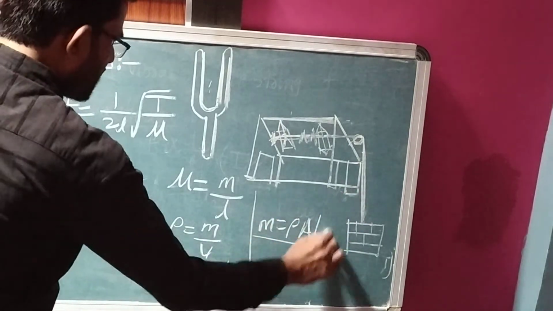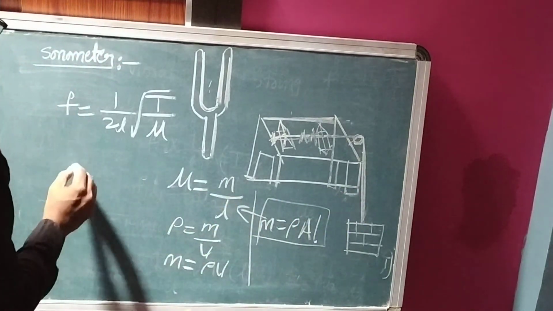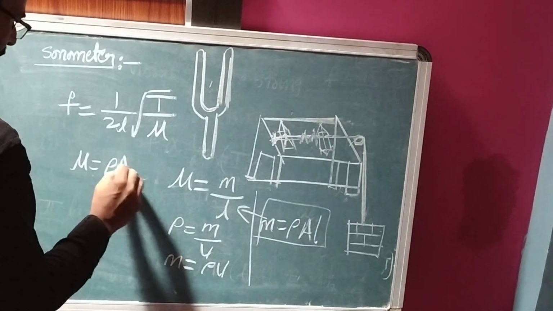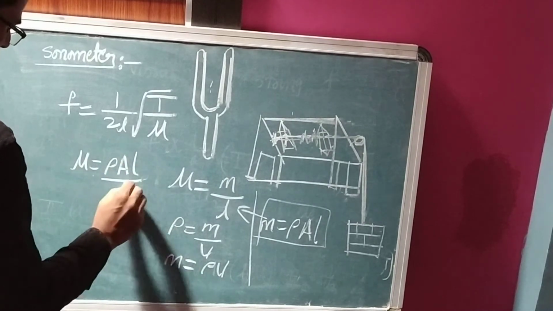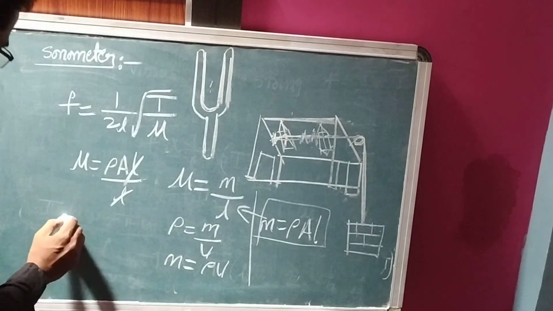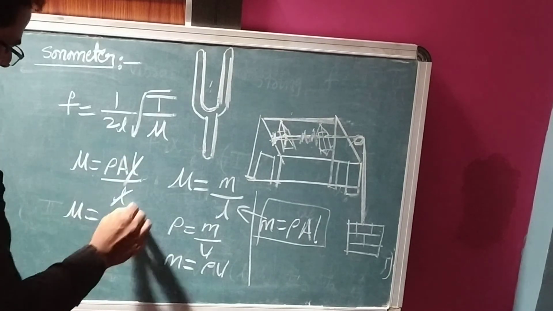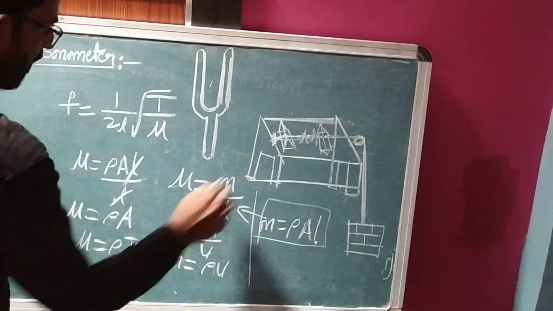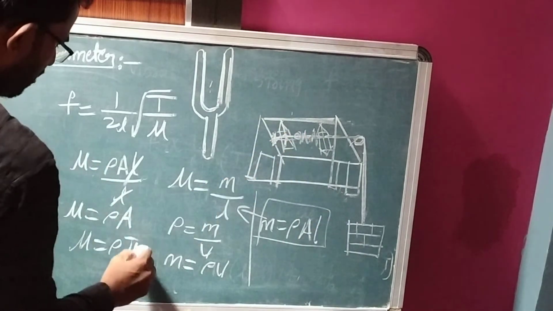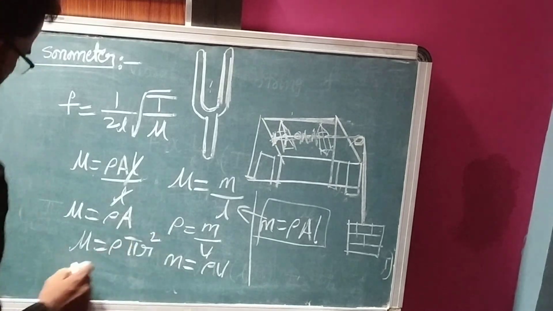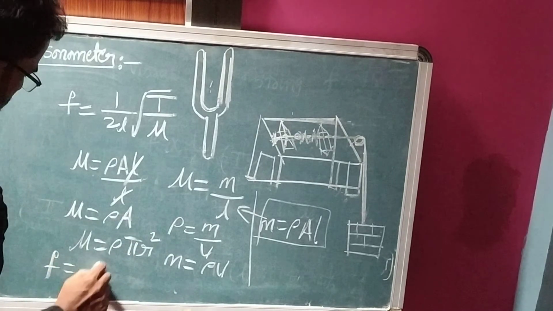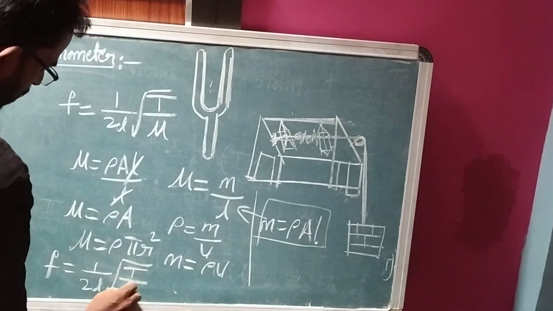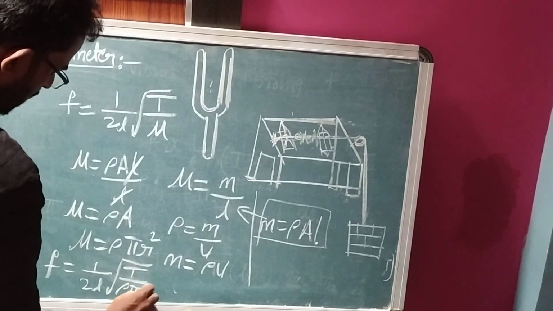So this value is substituted in this one. Mu equal to density into area into length, divided by L. The L's get cancelled. Mu equal to density into area. Area means the area of cross section of the wire, pi r square. So substitute that one. f is equal to 1 upon 2L square root of T upon rho pi r square.